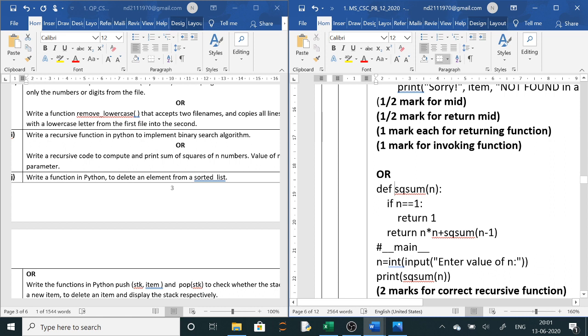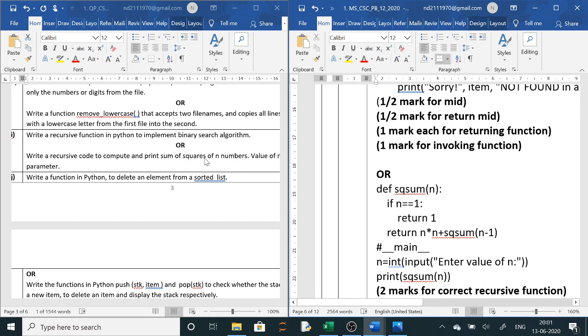So n numbers means from 1 to n. So base case is 1 here. So when it will be 1, it will return 1. Otherwise, else you can return here n star, you will call this function continuously. This is sum of square of n. That's why it is n into n.